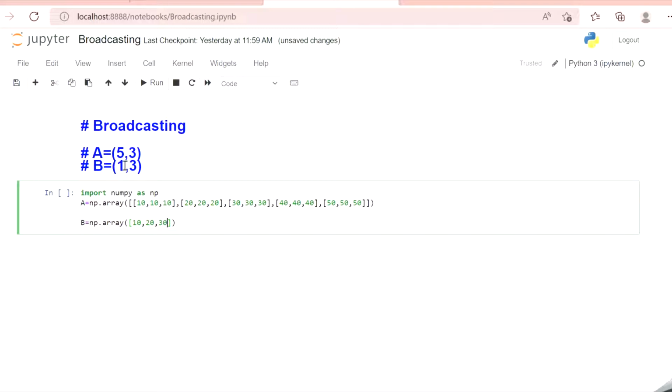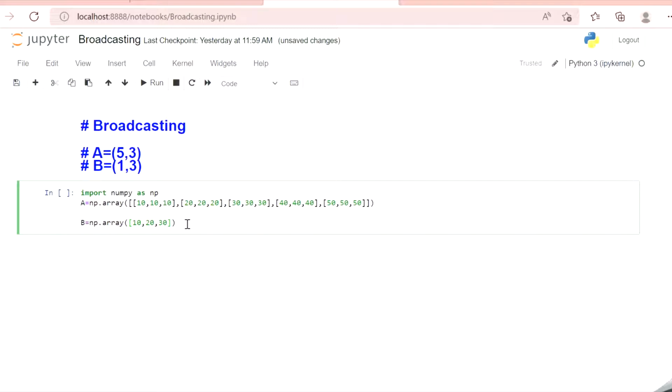So in this case our B will extend to 1, 3. It is having 3 columns and 1 row. So I'll extend it till the 5 rows, and it will have 10, 20, 30 extended till 5 rows, so that it will become compatible with A.